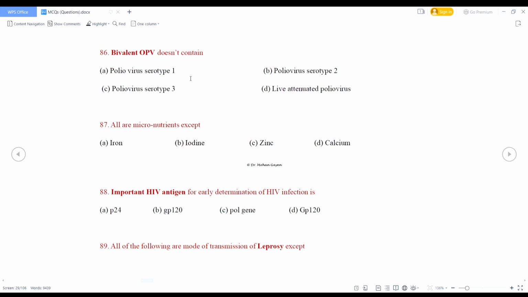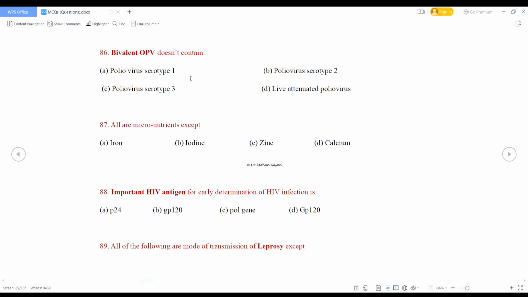Bivalent OPV does not contain poliovirus serotype 1, poliovirus serotype 2, poliovirus serotype 3, live attenuated poliovirus. So bivalent OPV does not contain poliovirus serotype 2. All are micronutrients except iron, iodine, zinc, calcium.